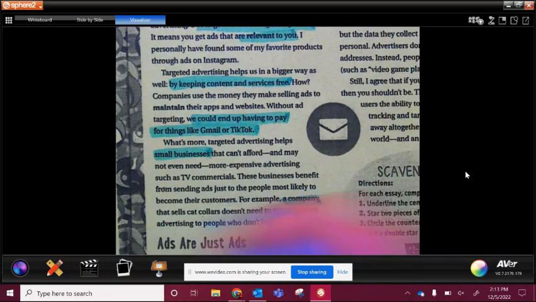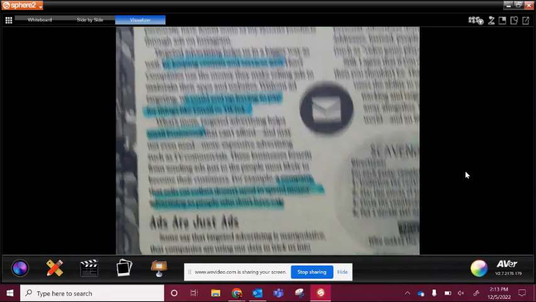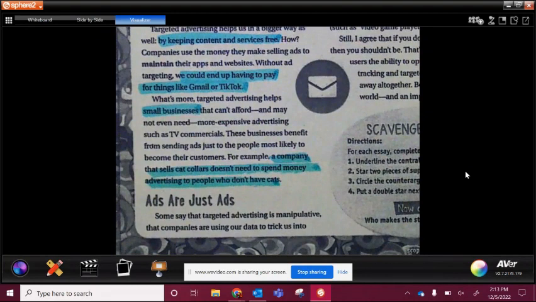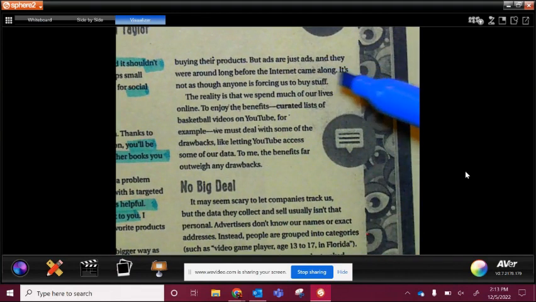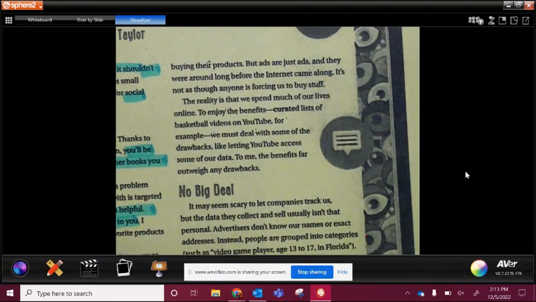Okay, so this kind of plays into the fact that it is a good thing because it targets that advertising. Ads are just ads. Some say that targeted advertising is manipulative, that companies are using our data to trick us into buying their products. But ads are just ads. They were around long before the internet came along. It's not as though anyone is forcing you to buy this stuff.